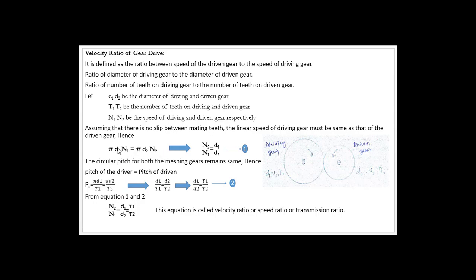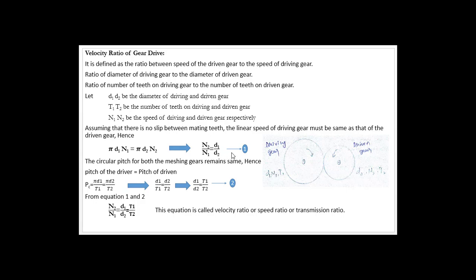Pi gets cancelled, so N2 by N1 is equal to D1 by D2. So we have got the definition of velocity ratio. It is the ratio of speed of driven gear to the speed of driving gear, or you can define it as the ratio of diameter of driving gear to the diameter of the driven gear.